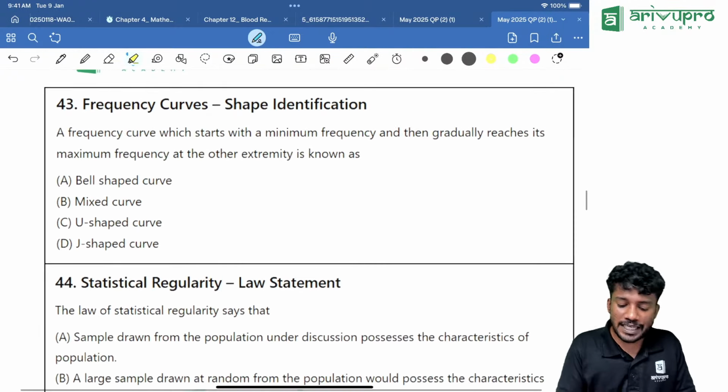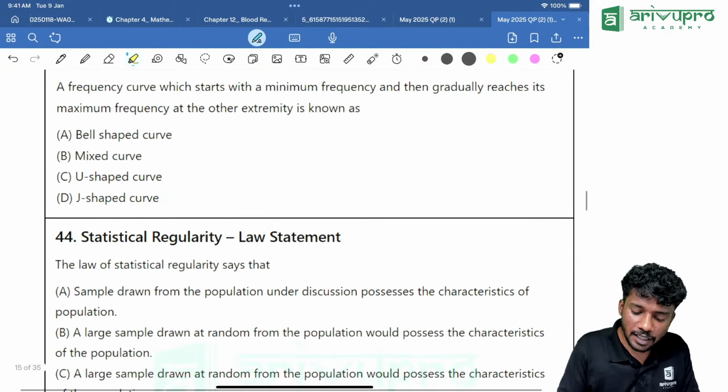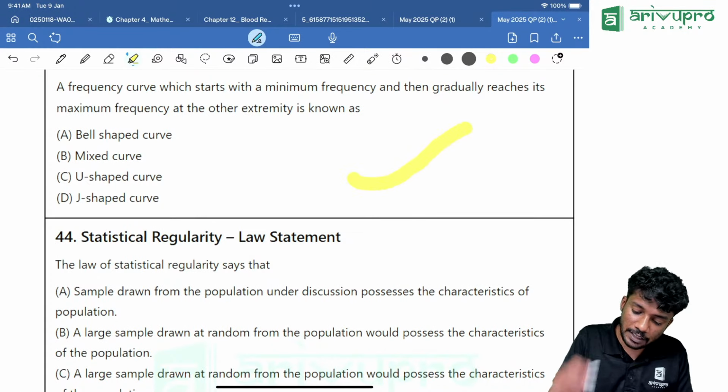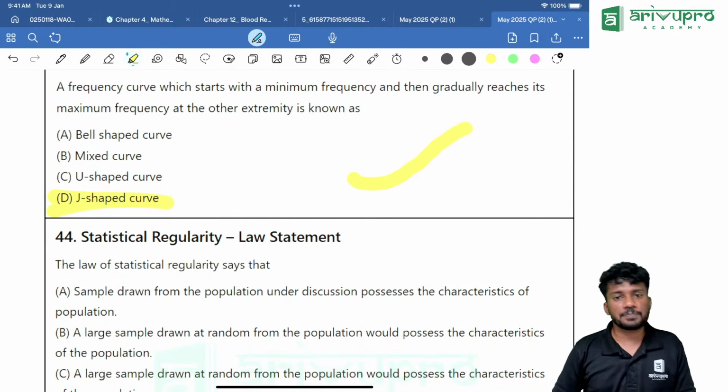Next one, frequency curve. A frequency curve that starts from minimum frequency, then gradually increases. What is it? J-shaped curve. Next one.